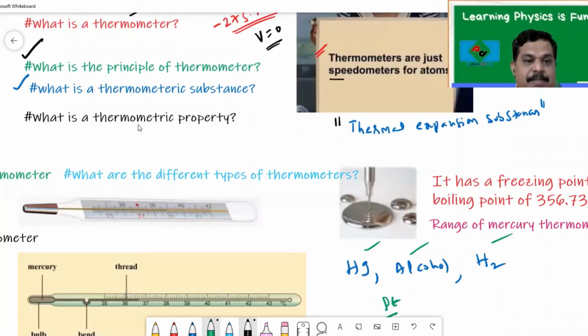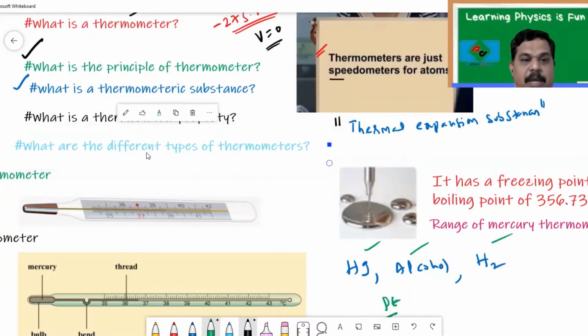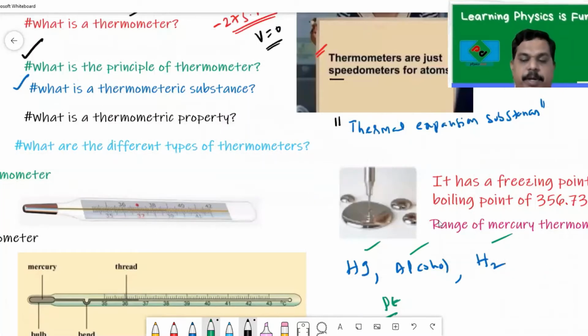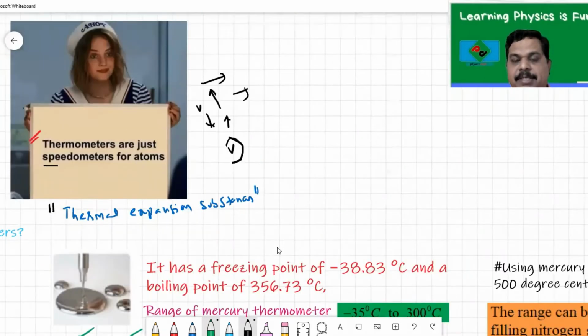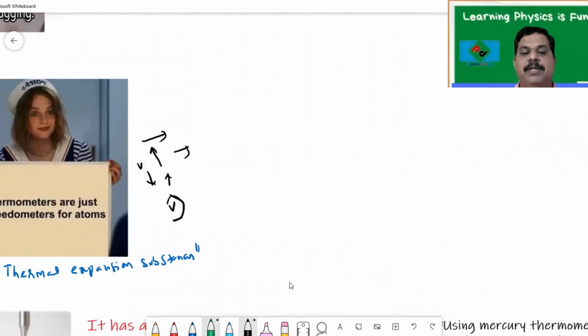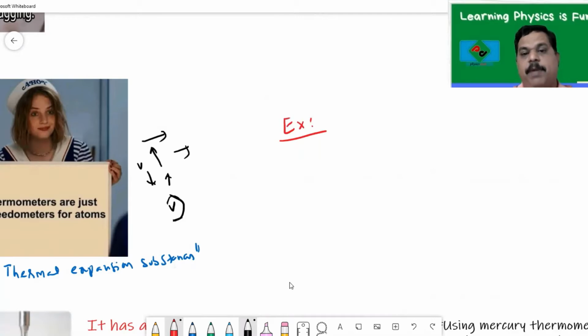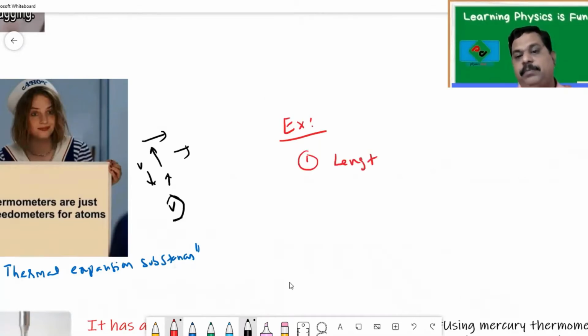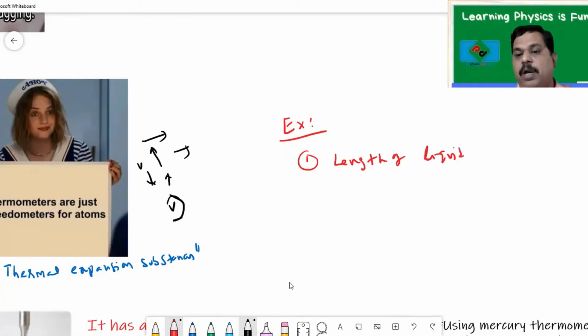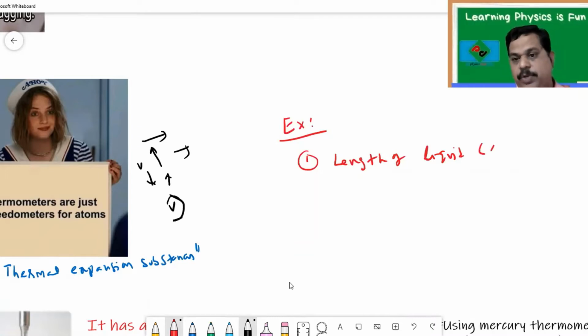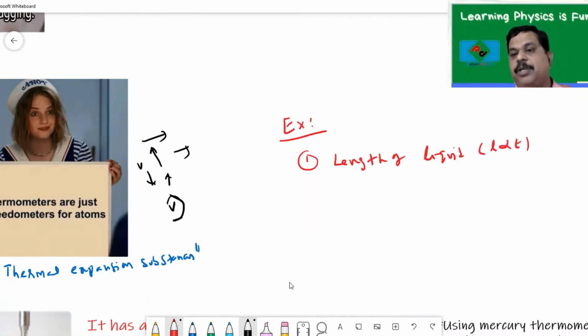Then what is meant by thermometric property? That's a very important thing. Thermometric property means any property of matter that changes with the temperature. I'll repeat, any property of matter that changes with the temperature. Let us list out some thermometric properties. The first one is the length of a liquid. The length of a liquid column changes with the temperature. So we know that in a thermometer, the length changes with the temperature.